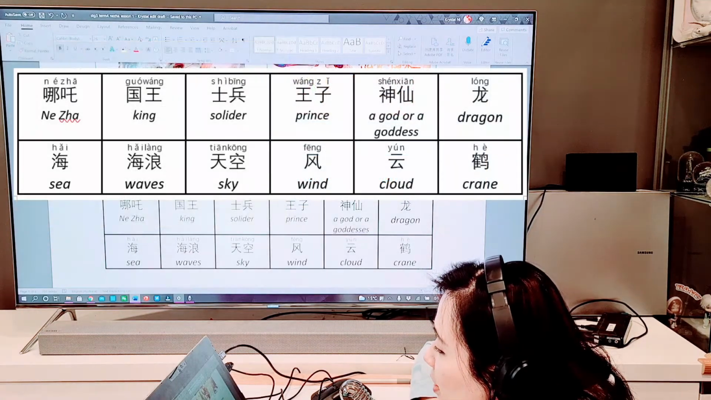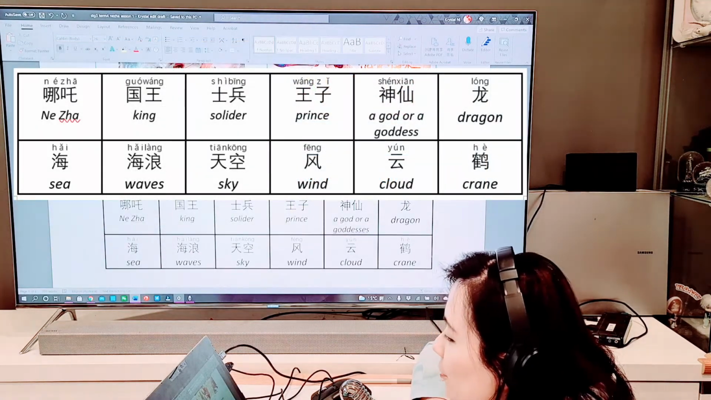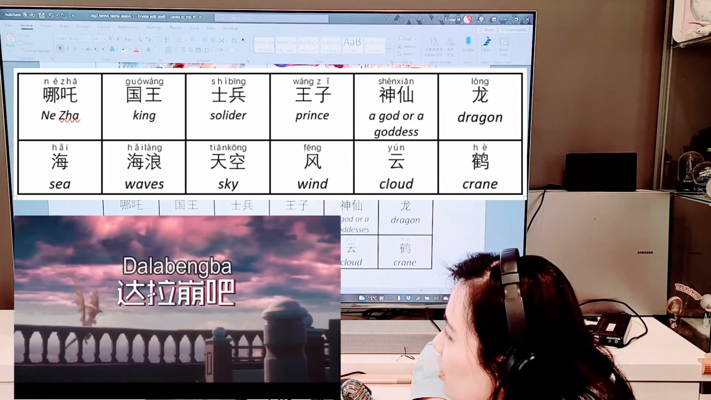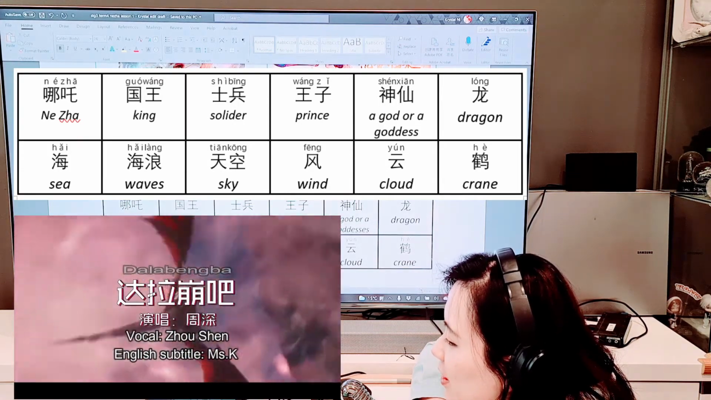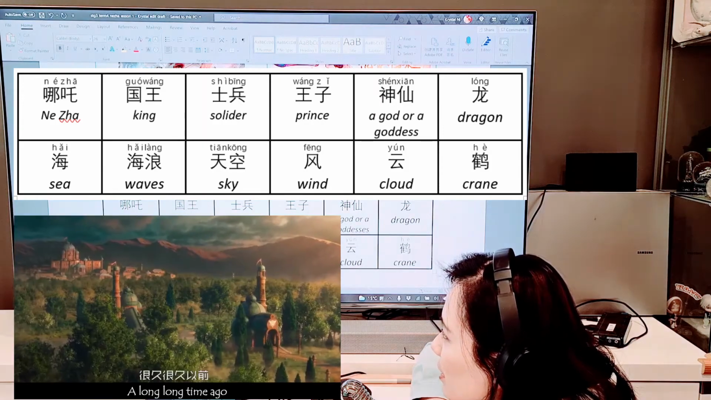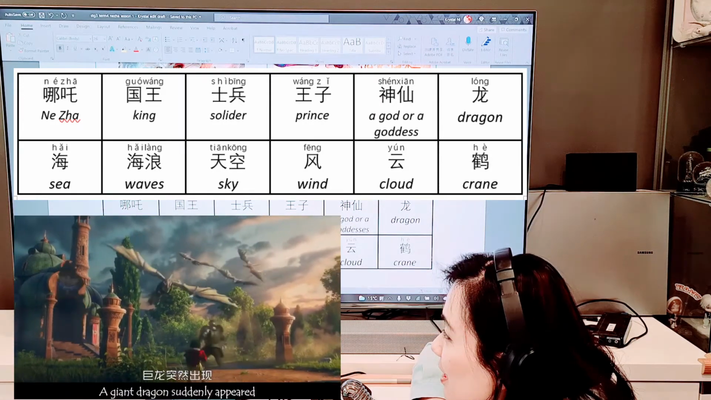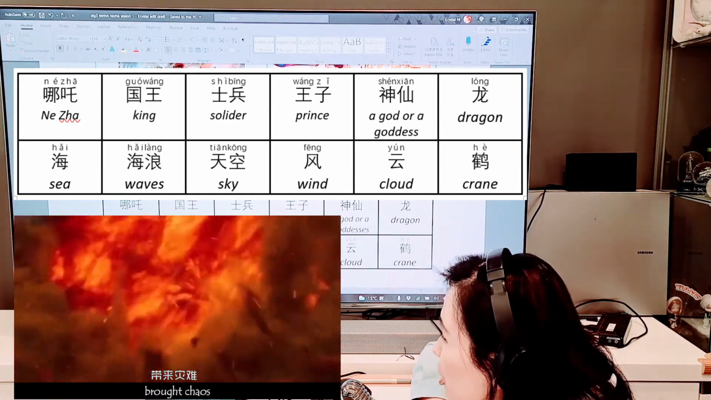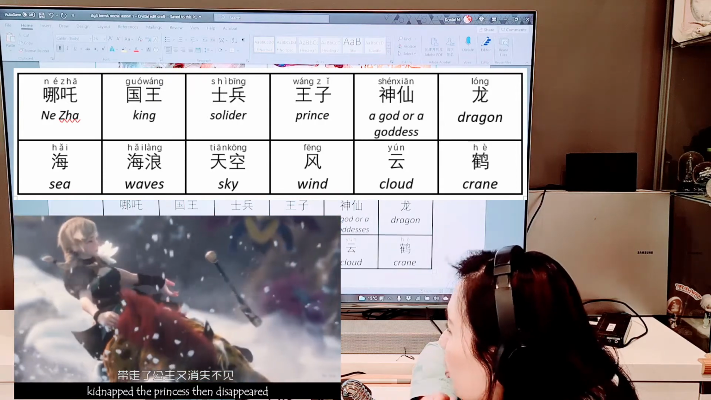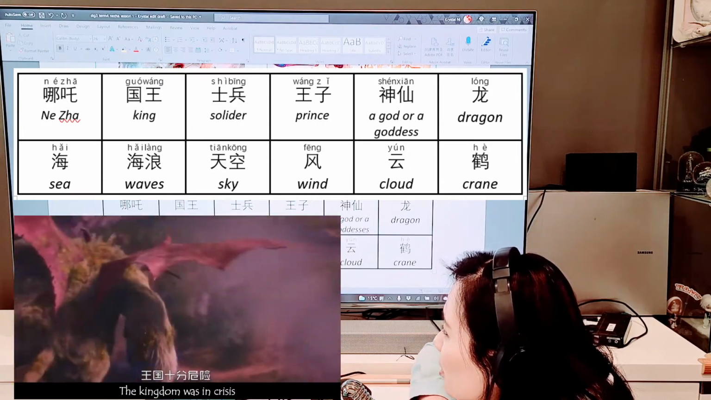A lot of these words have been learned before if you have watched Dalabengba. So I'll put the link down below. Dalabengba, that's the song with these kind of settings. So they have 国王, 士兵 as well, 龙 as well. Now let's go back to the vocabulary.